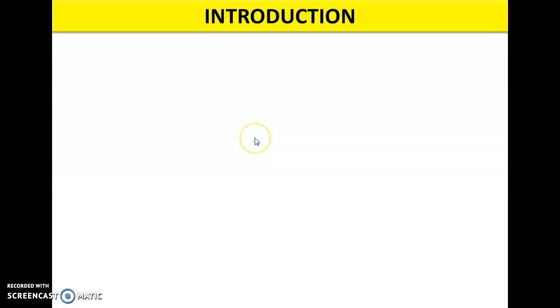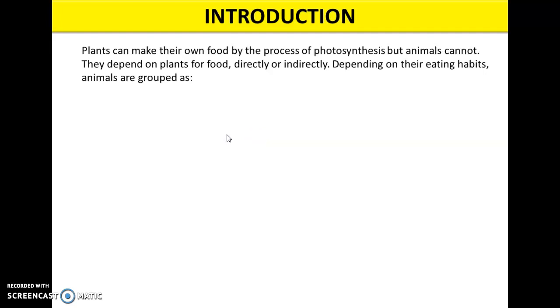Introduction. So, we know that plants can prepare their own food, right? And what is that process? The process is photosynthesis, but animals cannot do the same. Why? Because animals don't have such special pigments or special material that perform the process of photosynthesis, right? So animals need to depend on others for their food. It may be directly or it may be indirectly, right?